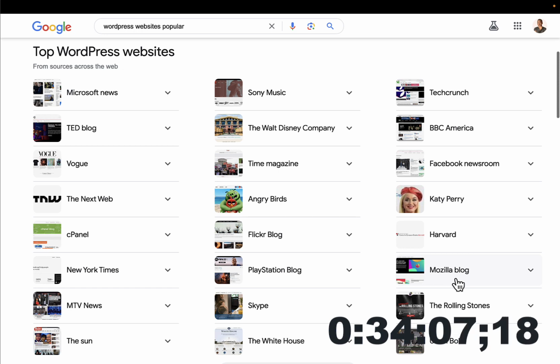You may not regret it. So since these giant companies have trusted WordPress, what does it mean? It means that it is scalable and it is stable. So you will not regret the time that you will invest in learning WordPress.